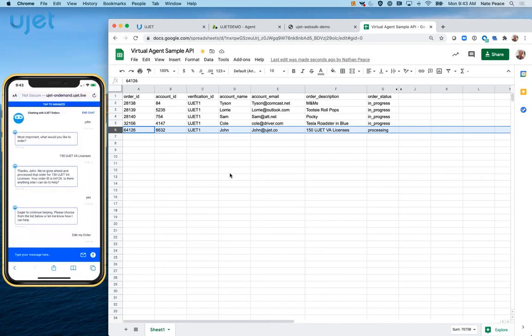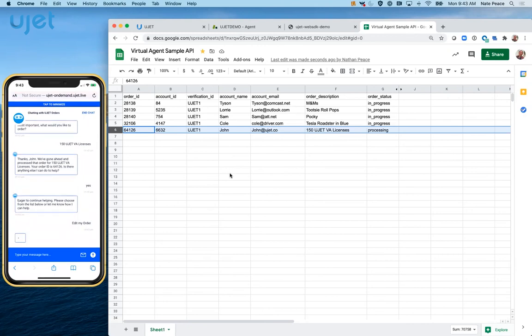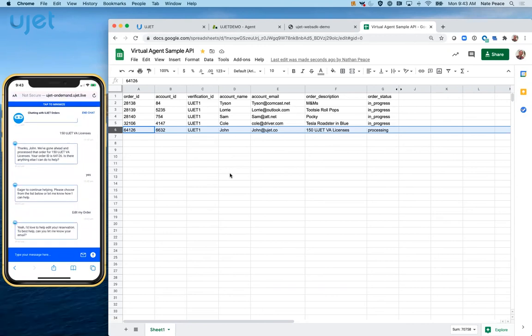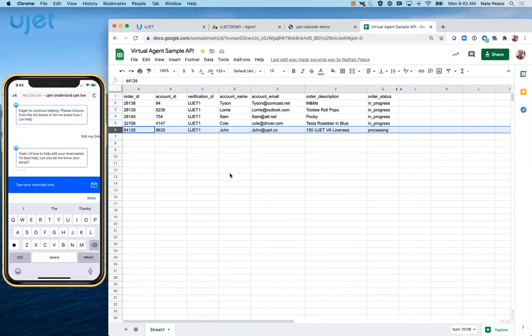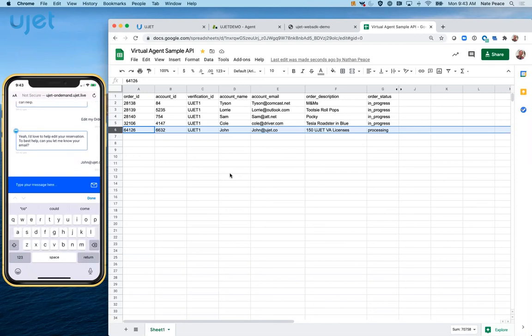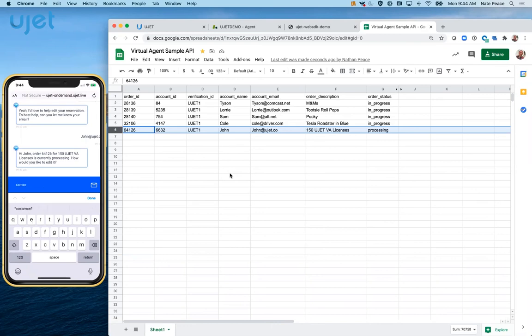I'm going to go ahead and select to edit my order. Again, it might ask for any information that it might need. So I'm going to go ahead and fill out that email address. Putting in john@ujet.co. It's then going to do a lookup against the API. It's going to look for that order information. It's been able to find my order for 150 UJET virtual agent licenses. I'm just going to use natural language, and I'm going to just say cancel my order.